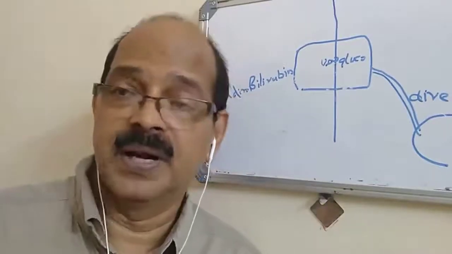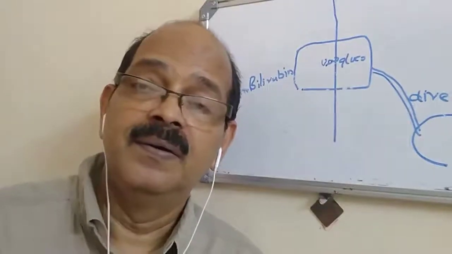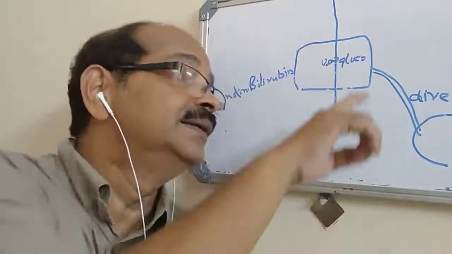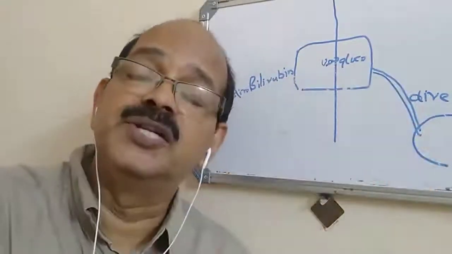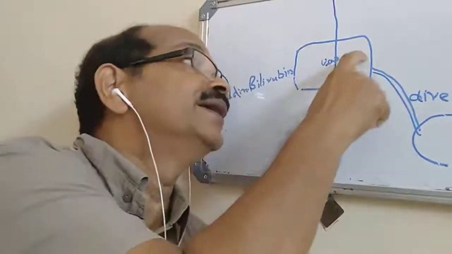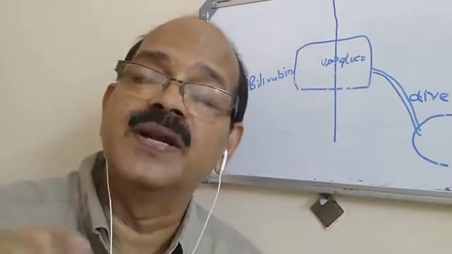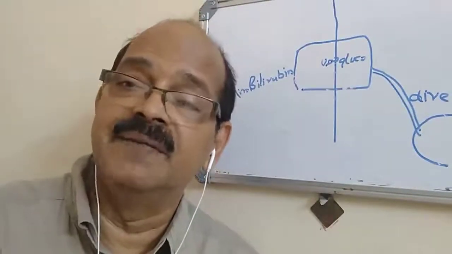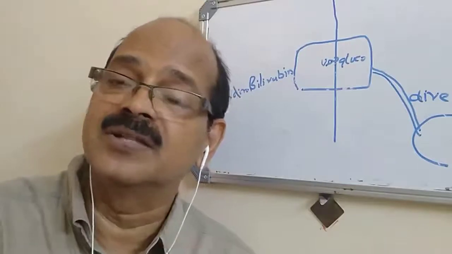There may be a sporadic situation, very interesting thing. The block here only will lead to accumulation of cholesterol, bile salt and all. Block here will not. So how to differentiate that? You ask for itching. If there is itching, evidence of bile salt accumulation, that means it's not Dubin-Johnson.